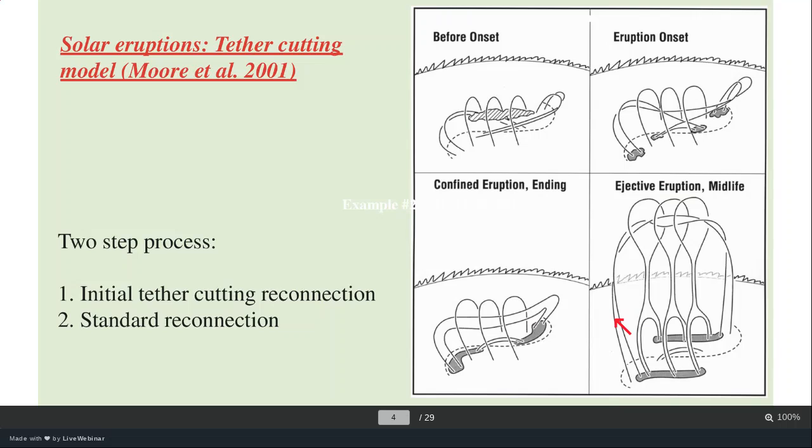Next model is given by Moore et al. 2010. It is known as the tether cutting model for solar eruptions. Let's first understand this structure. The dotted line is the polarity inversion line.